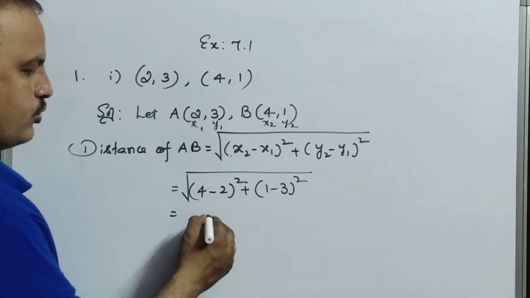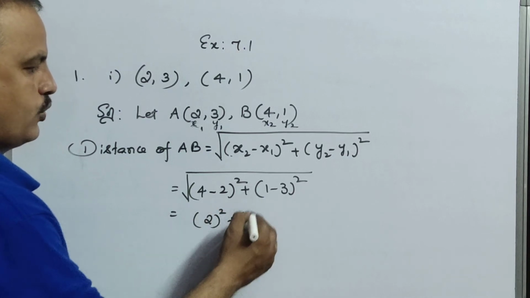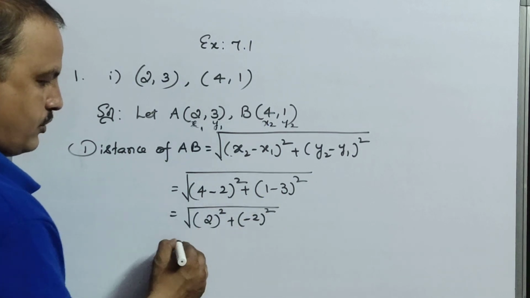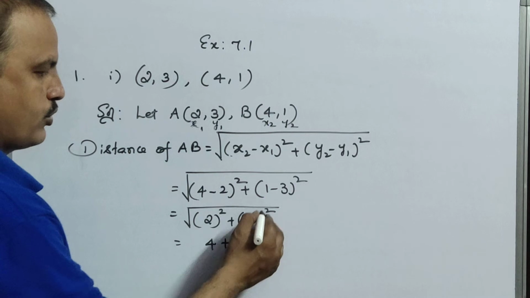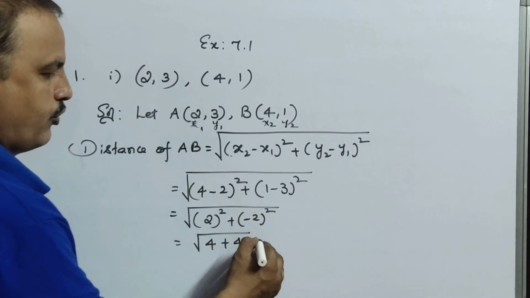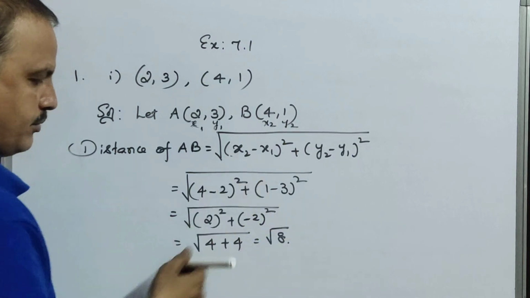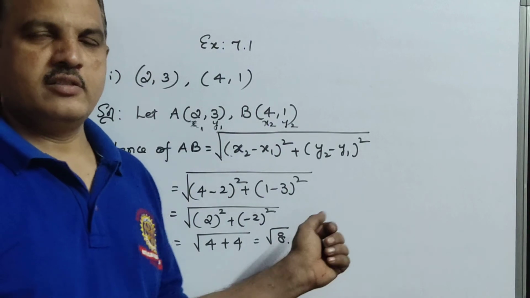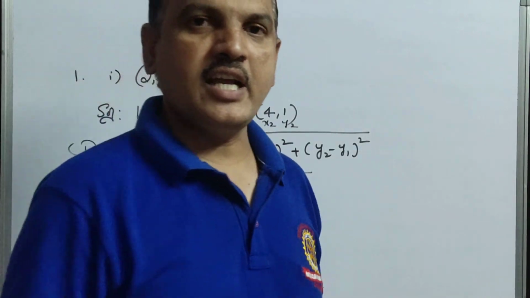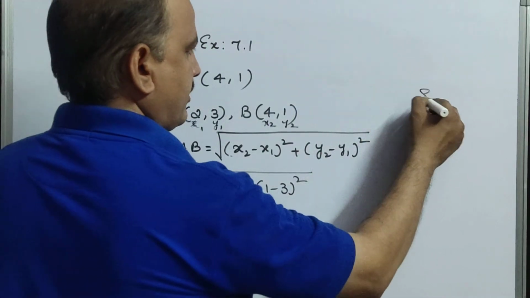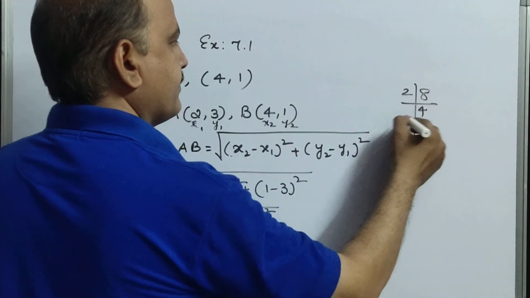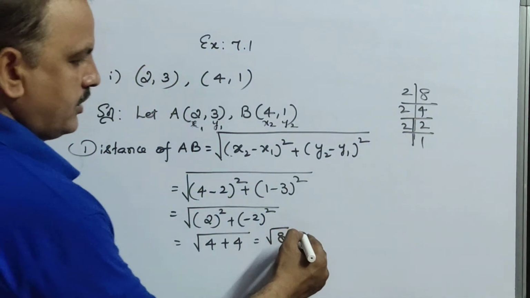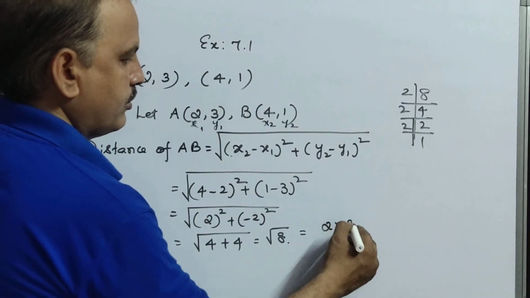Now 4 minus 2 is 2 square, plus 1 minus 3 is minus 2 whole square. So 2 square means 4, and 2 square means 4. So 4 plus 4 is root 8. That means the square root is there, no? Square root 8. You cannot leave it like this. If any chance is there, you find the prime factors: 2 4s are 8, 2 2s are 4, 2 1s are 2. So 8 can be written as 2 into 2 into 2.